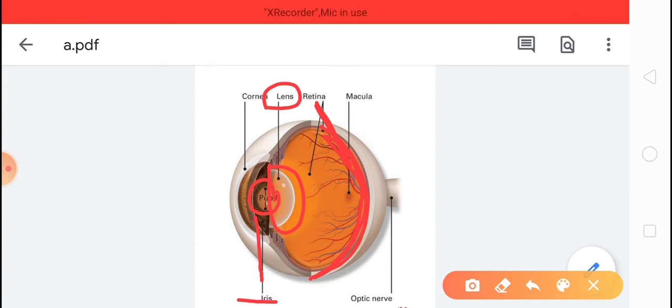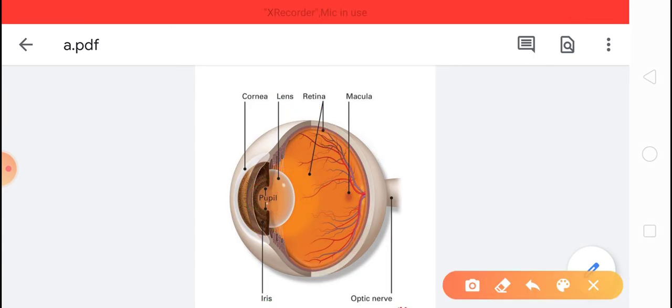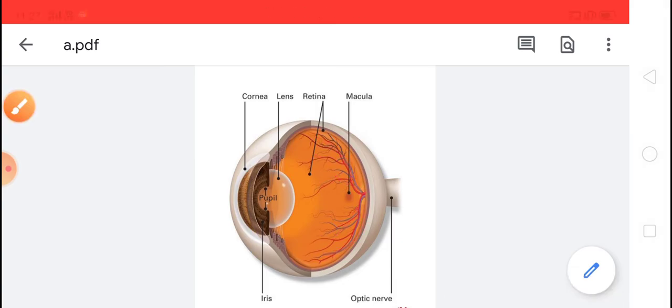Thin tiny nerves are present on the retina. There is a network of nerves you can see, and this network of nerves present in the retina sends the messages to the sensory nerve, and that sensory nerve is the optic nerve. This optic nerve directly connects the eye to the brain. Whatever messages come from the eye are carried to the brain through the optic nerve.